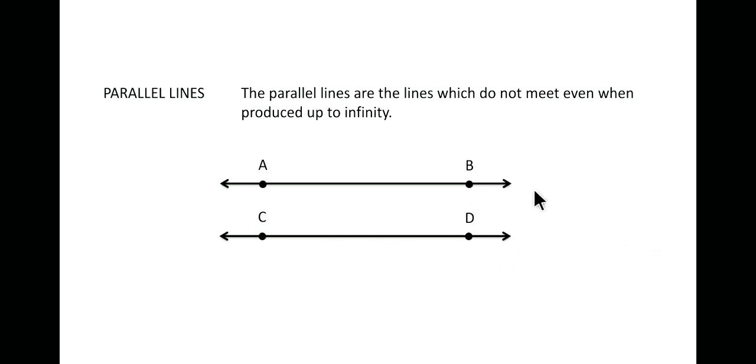Such lines are called parallel lines, and these parallel lines are supposed to lie on the same plane. So over here it lies on the plane of this screen. And yes, of course, the parallel lines are represented by AB parallel to CD. So these are the parallel line symbol. Okay, AB parallel to CD.